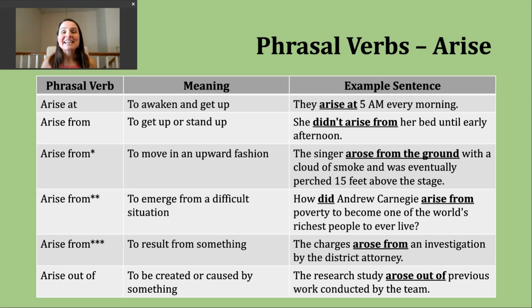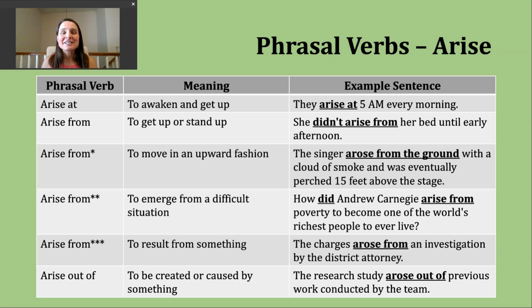A second way we can use the phrasal verb arise from is to talk about something moving in an upward fashion. An example of this might be, the singer arose from the ground with a cloud of smoke and was eventually perched 15 feet above the stage. I saw a sentence similar to this describing a pop singer and how her concert began, right? And so what they're noting here, the arose from the ground, moving in an upward fashion.